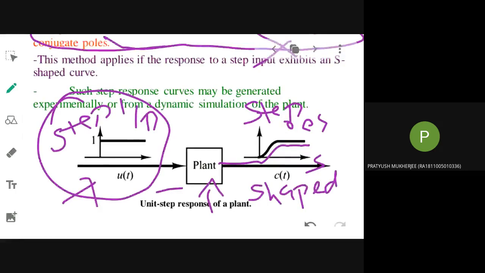Understood the first method criteria? When can you use the first method? Under what condition? The plant should not have what sort of poles?